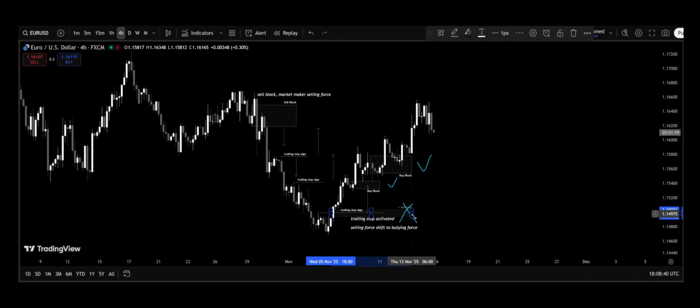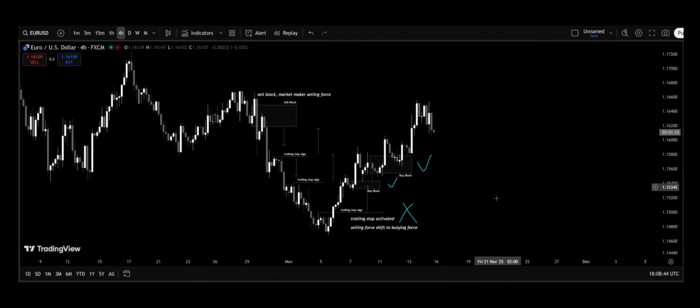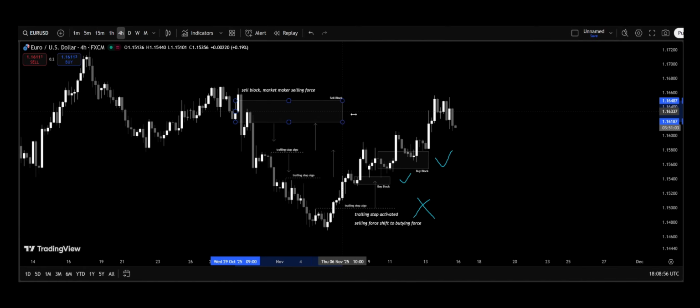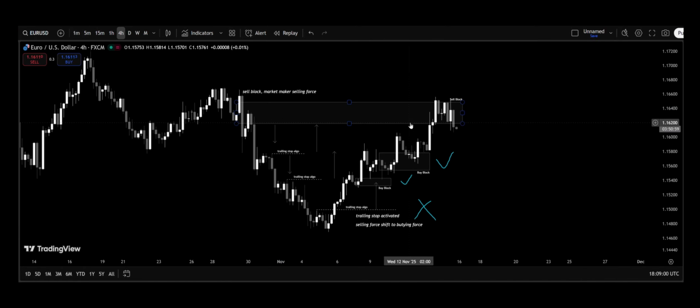The result is a clean structure. A vertical expansion fueled by stop cascades. A stall. A return into the cluster of trapped traders. And a corrective rally powered first by capitulation, then by fresh participation.